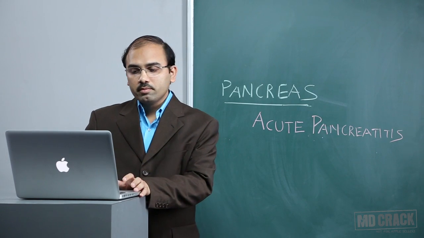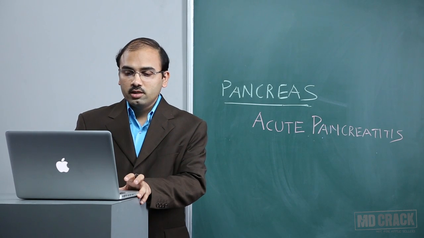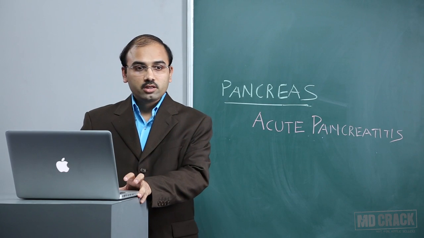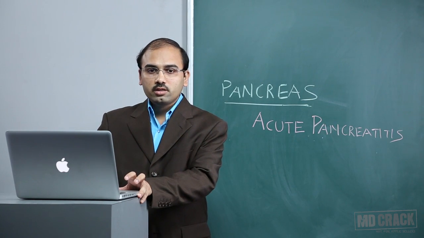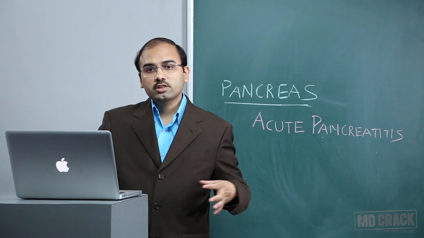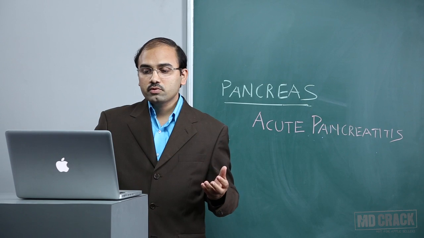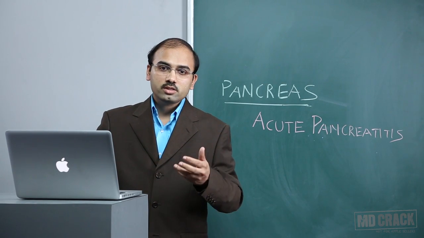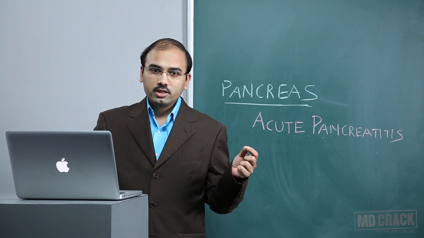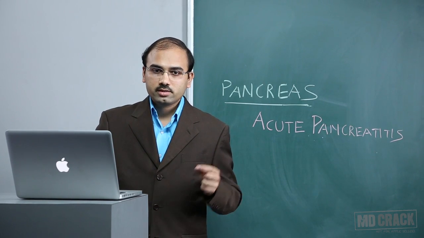So how do you remember them? It is U for umbilicus, and it is the same U in Cullen sign. So it is not there in Gray Turner sign. So flanks is Gray Turner. So remember friends, they may be asking various questions. If the patient gets discoloration in the flanks, which of the following signs is this called? They may confuse you with Cullen's, Gray Turner or other signs. You should write the proper answer. Cullen's is for umbilicus and Gray Turner is for flanks.